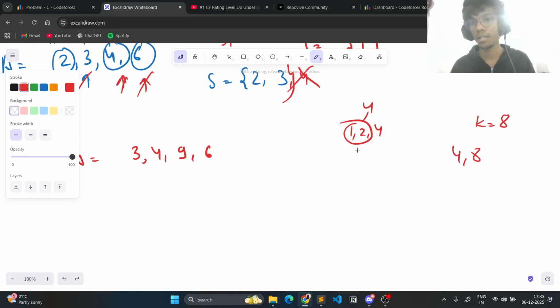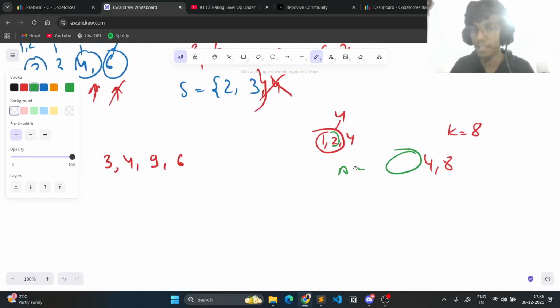If I were to take a 1 or a 2, they do not actually exist in this array, right? So if they do not exist, and we take this element and check for this, then this will obviously fail, no?